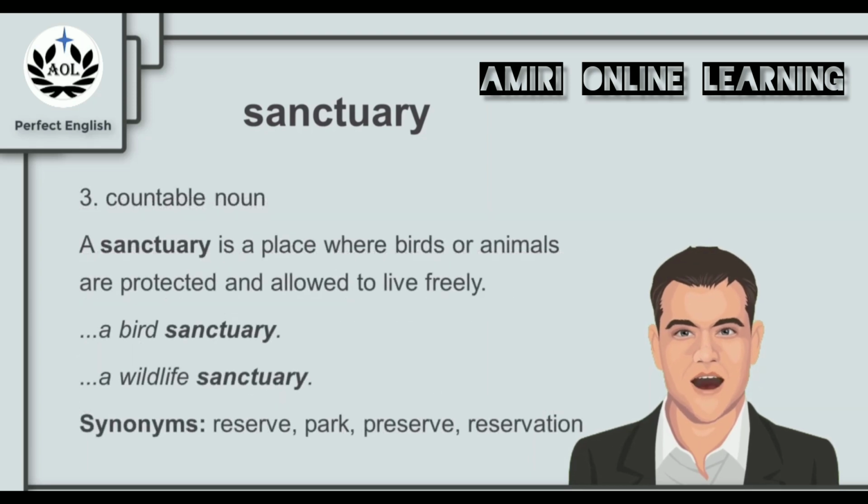And we can use sanctuary in a different context as well, this time again as a countable noun. A sanctuary is a place where birds or animals are protected and allowed to live freely. For example, we say a bird sanctuary. In that place, hunting is definitely not allowed. Or a wildlife sanctuary, a place where wild animals are allowed to live freely. And synonyms for sanctuary in this context are the words reserve, park, preserve, and reservation.